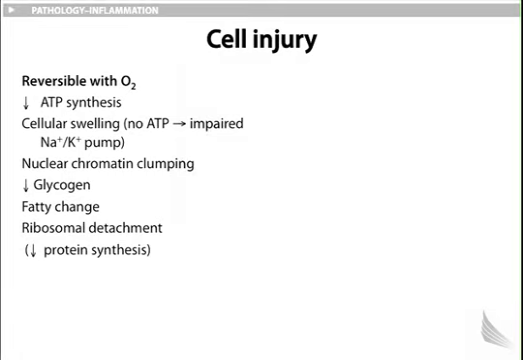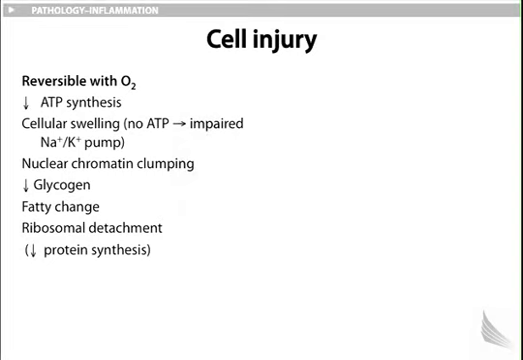Cell injury. Please compare and contrast reversible versus irreversible. Reversible occurs with oxygen. If there is no oxidative phosphorylation, the ETC cannot take place, so there is decreased ATP synthesis. When there's no ATP, the sodium-potassium ATPase pump ceases, therefore resulting in increased accumulation of sodium with water inside the cell, causing swelling.